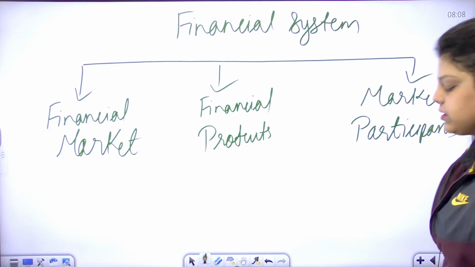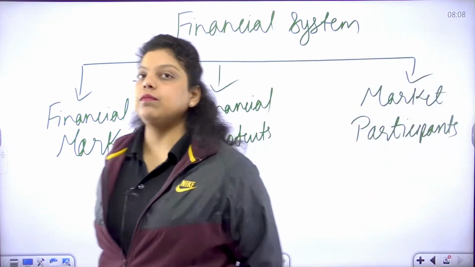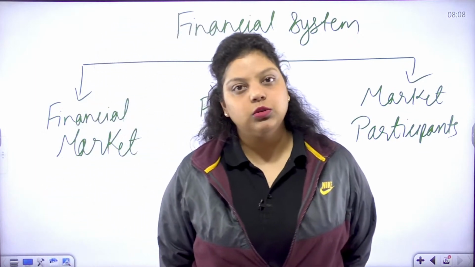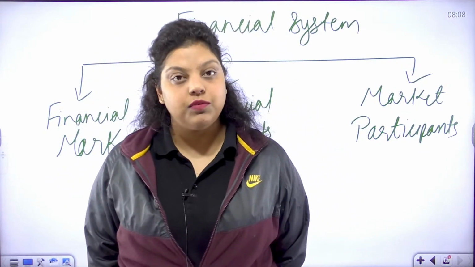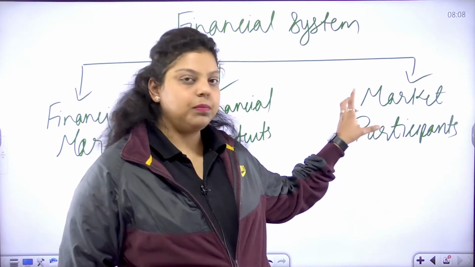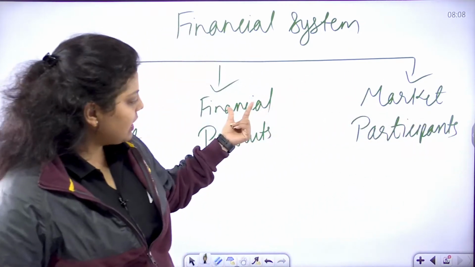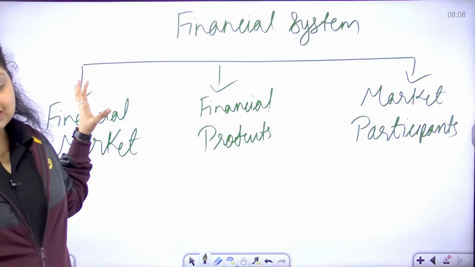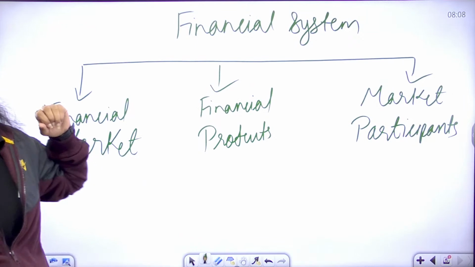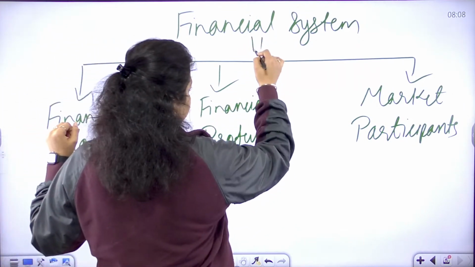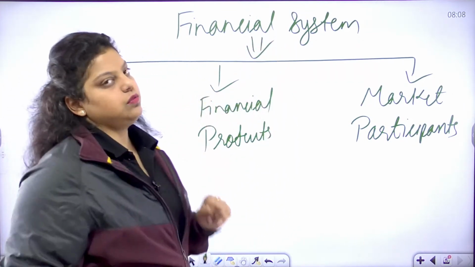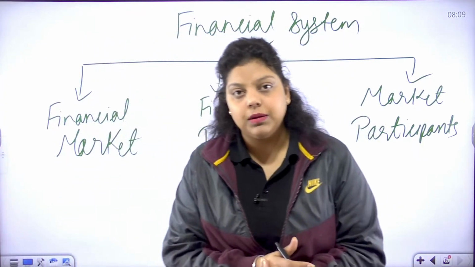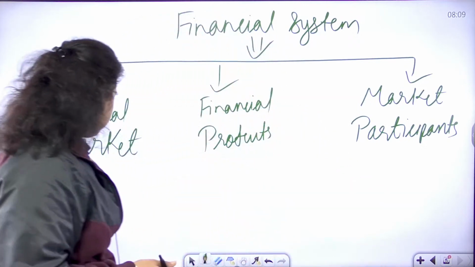So financial market is a market in which funds are exchanged among persons. Financial products are those instruments by which we exchange funds with each other. And market participants are the persons who use financial products in the financial market to fulfill their need of money. This is known as the components of the financial system, which helps us exchange funds. The banks and financial institutions become the mediator here.